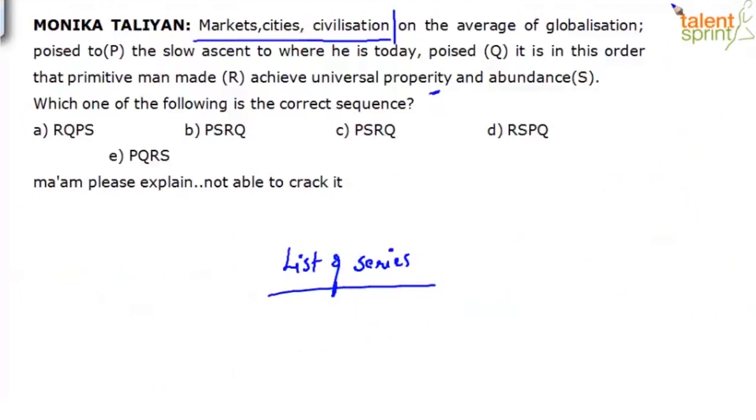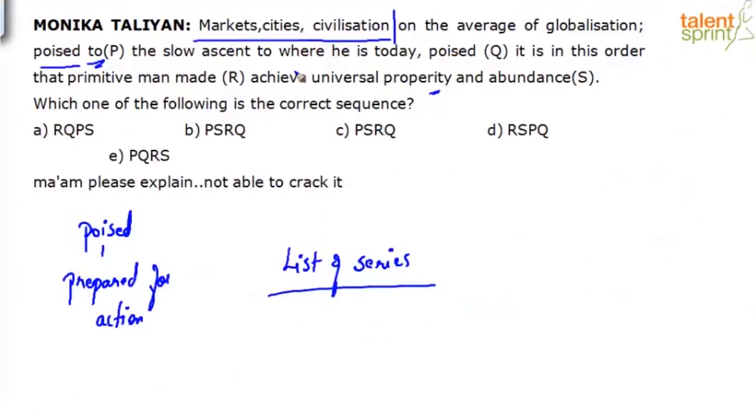Now, on the average of globalization poised to. Remember, I have some clue words for you. Poised means what? Prepared for action, right? At least in this context. So someone is poised to do something. I need a verb after to. The only option after P that I can quickly connect to in terms of a verb is definitely not Q, because Q starts with it. The only thing that I can make sense to connect is which one? S.